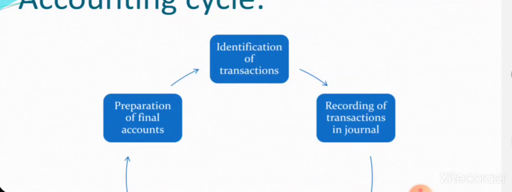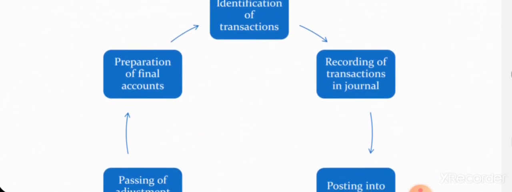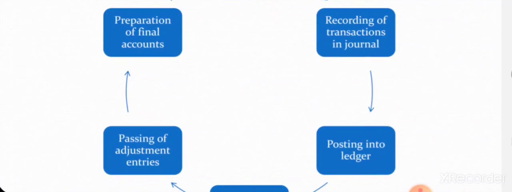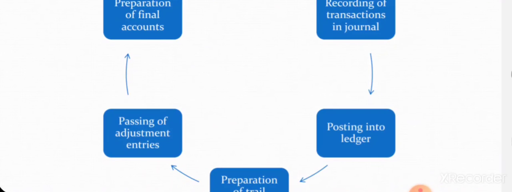So accordingly, in the journal we will be mentioning the recording, what transaction happened. Once we have recorded it in the journal, it will be posted into the ledger. When we enter certain details into a journal, we call that recording. And when we enter details from the journal to the ledger, we call that posting. Posting is a process by which we transfer the transactions from journal to ledger.